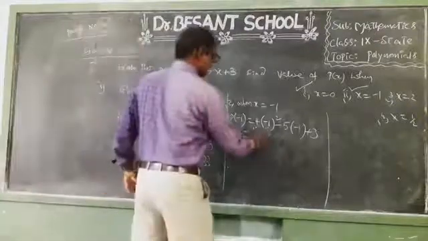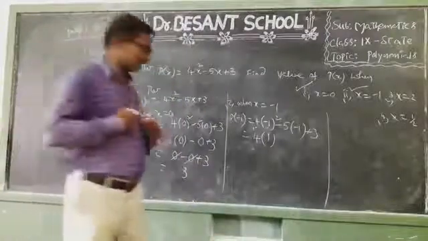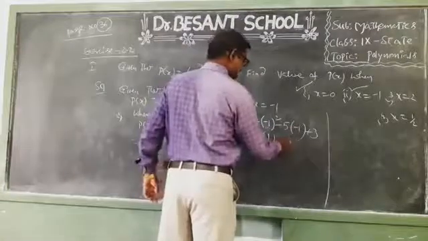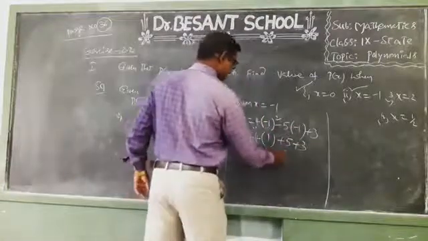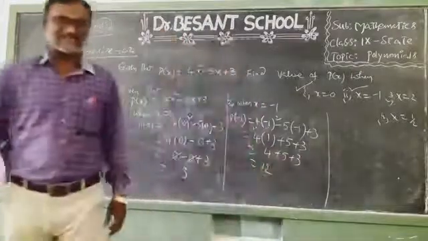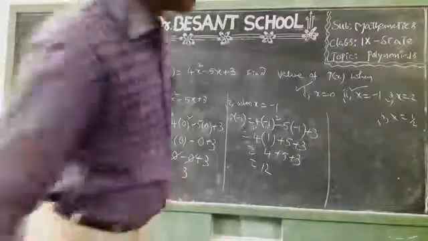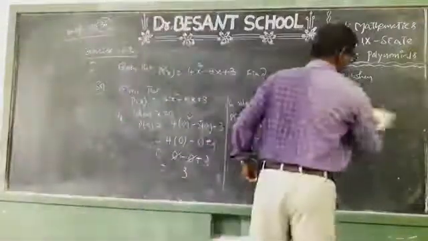That is equal to 4 into minus 1 whole square, which is plus 1 only. Minus 1 into minus 1 is plus 1 only. So minus 5 into minus 1 is plus 5, plus 3. 4 1s are 4 plus 5, 9, 9 plus 3, 12. So what is the value of the polynomial p of x at x equal to minus 1? 12.